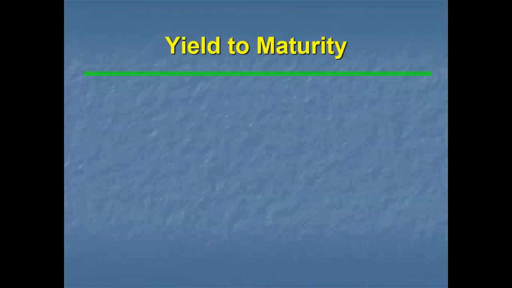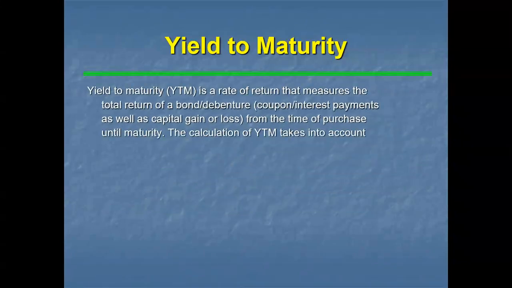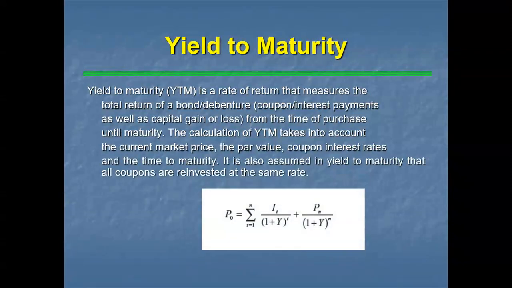So what is the formula for that? What is the yield to maturity? You need to understand, yield to maturity is nothing but how much return we are paying on the debentures.